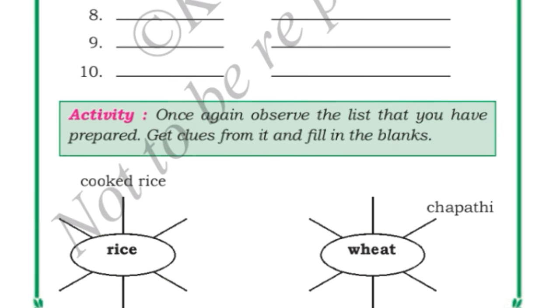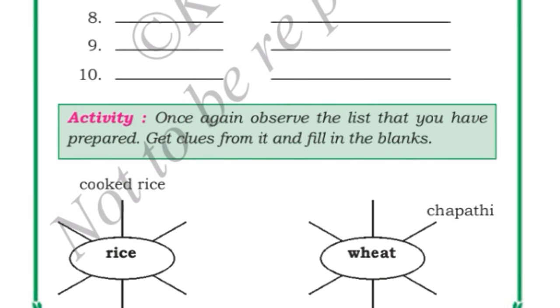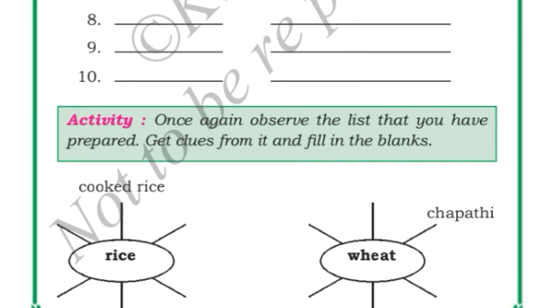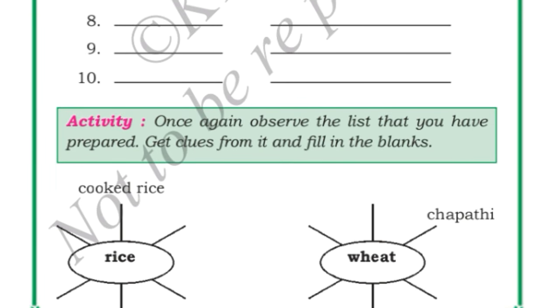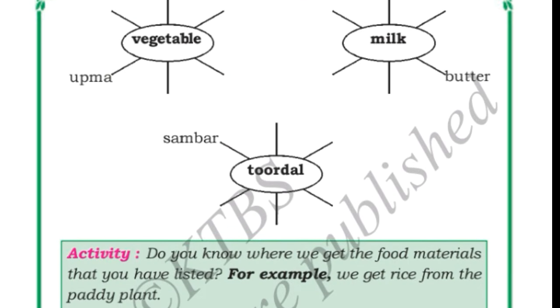Now wheat. From the wheat, what are the things you can prepare? You can prepare chapati and wheat upma and wheat sweet you can prepare. So here you have to write the different food items which you prepare by using wheat. Okay, next, vegetables. From the vegetables, what all will you prepare?